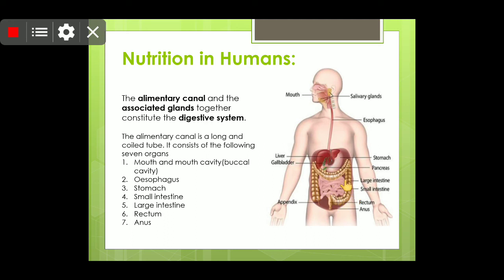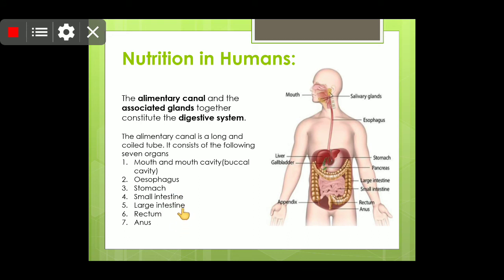And after that the food will be absorbed here. And then in your large intestine the absorption of water takes place. And all your undigested food goes from the large intestine into the rectum, and through the rectum it is being thrown out of the body.